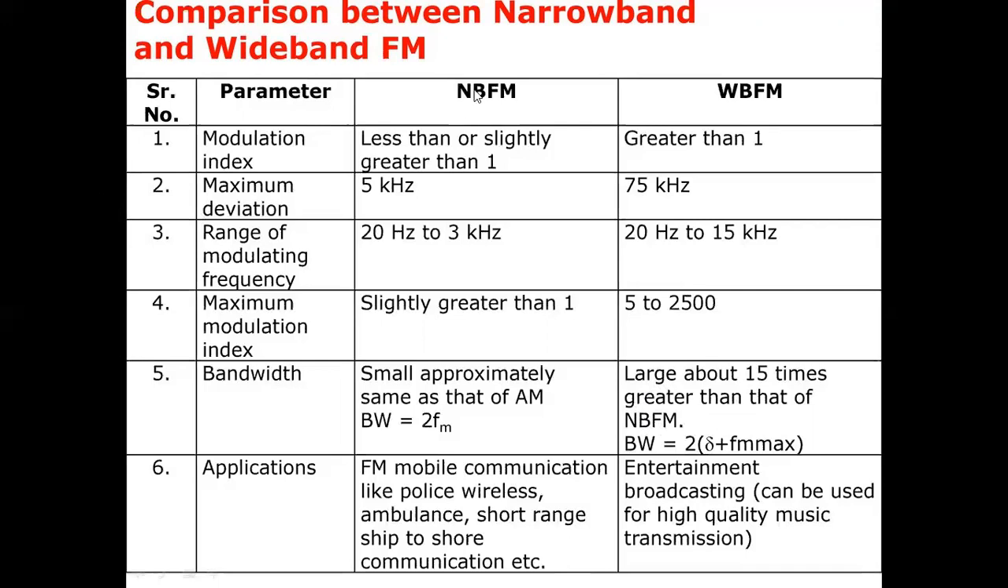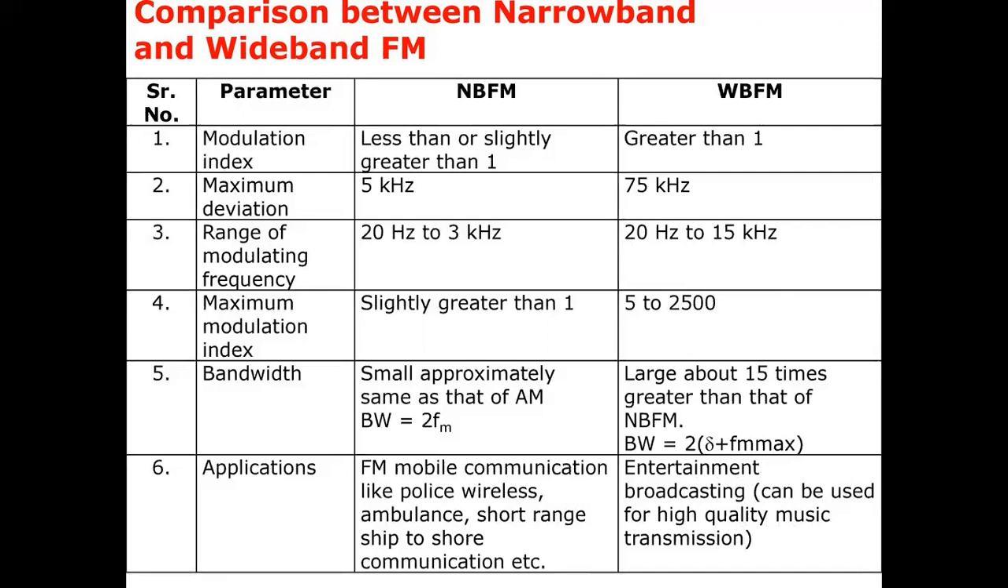The main important applications of narrowband FM are FM mobile communication like police wireless, walkie-talkies, ambulance, short-range ship-to-shore communication. They are very much limited applications. Whereas wideband FM is used for entertainment broadcasting and can be used for high-quality music transmission also, because we can transmit all the voice frequencies as well as musical frequencies. It can accommodate frequencies up to 15 kilohertz.